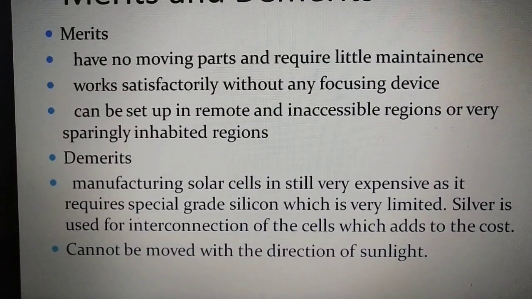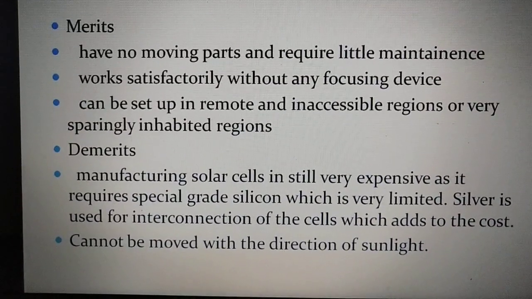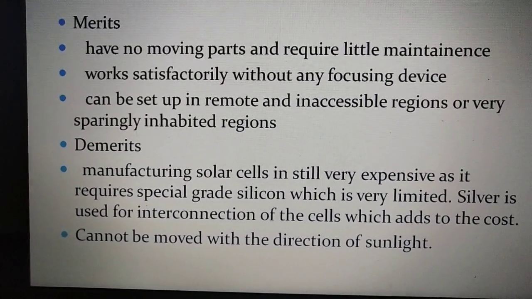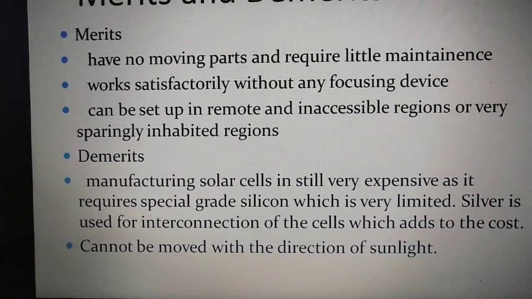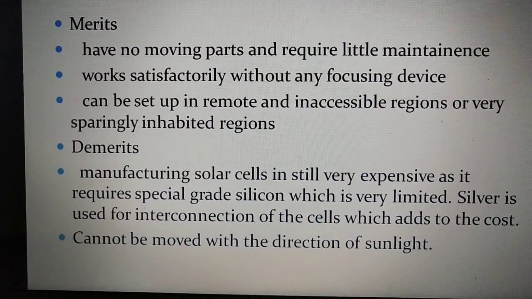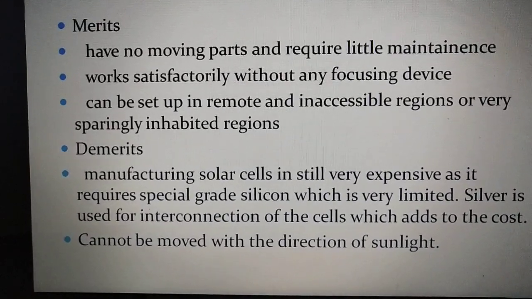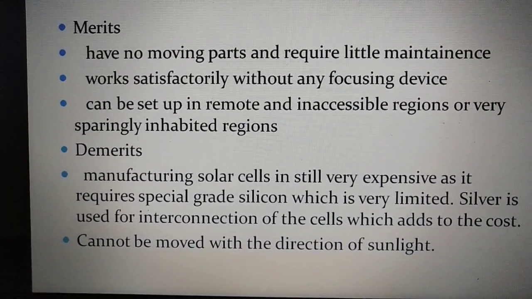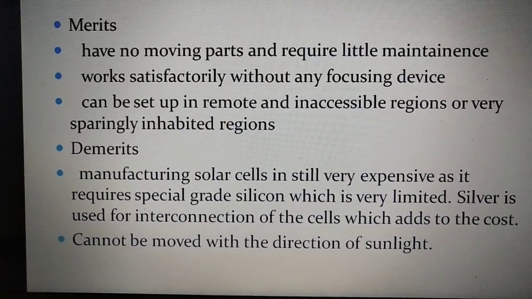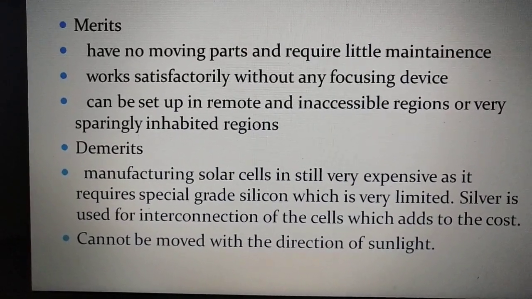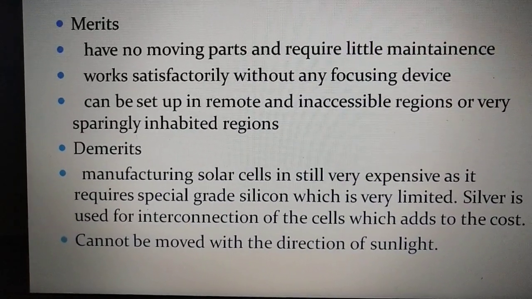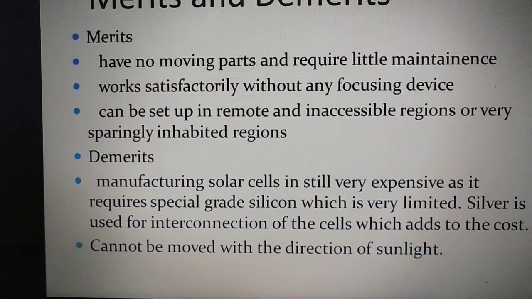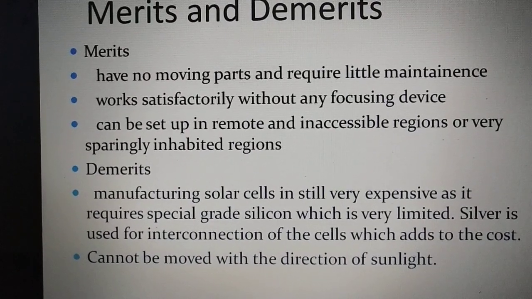Demerits. Solar cells are still expensive to manufacture because they require a special grade of silicon which is limited, and when a solar panel has to be created, the interconnections of the cells are done with silver, which again adds to the cost. The second demerit is that it cannot be moved along with the direction of the sunlight; it has to be fixed at one place.